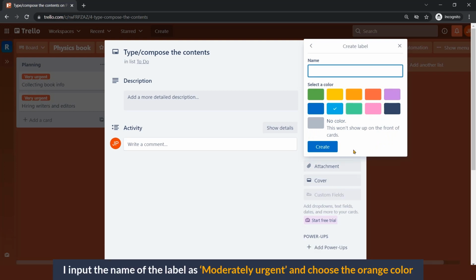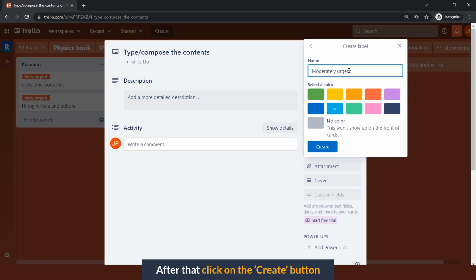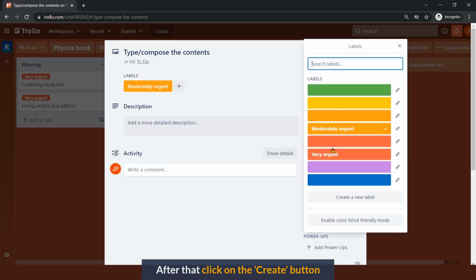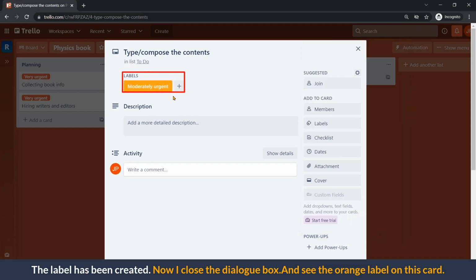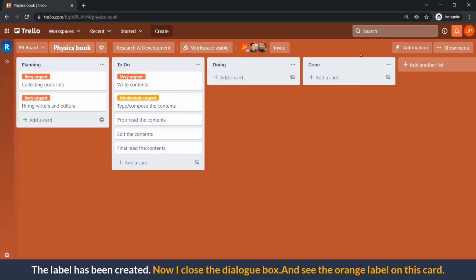I input the name of the label as moderately urgent and choose the orange color. After that, click on the Create button. The label has been created. Now I close the dialog box and see the orange label on this card.